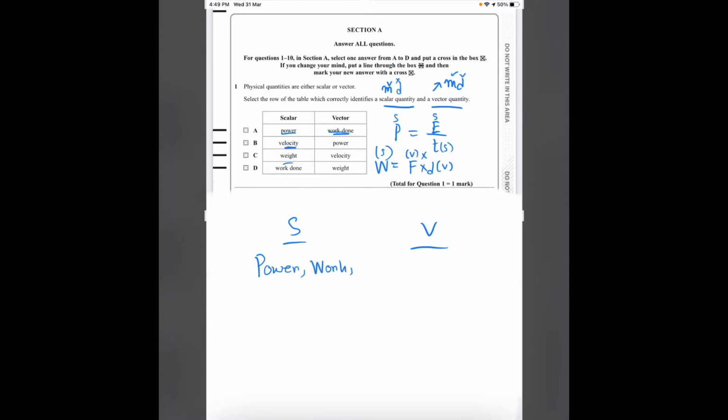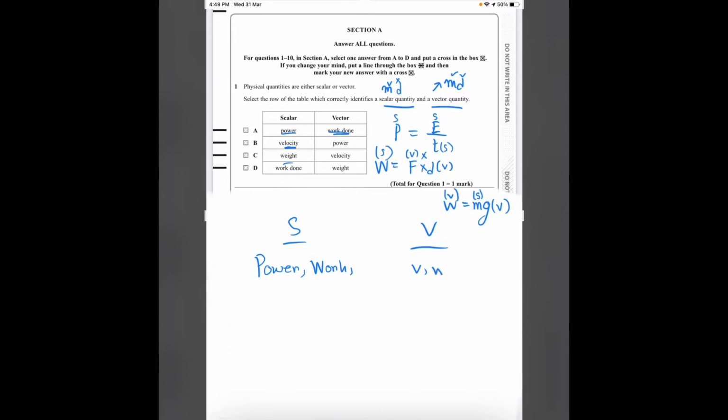Velocity, as I said, is a vector quantity. And weight, we have W equals mg. M is a scalar quantity since it has only a magnitude but no direction, but gravity has a direction, so it's a vector quantity since the gravity is towards an object, towards a mass. The gravitational pull of the earth is towards the center of the earth, which has a direction, so it is a vector quantity. So weight is a vector quantity.